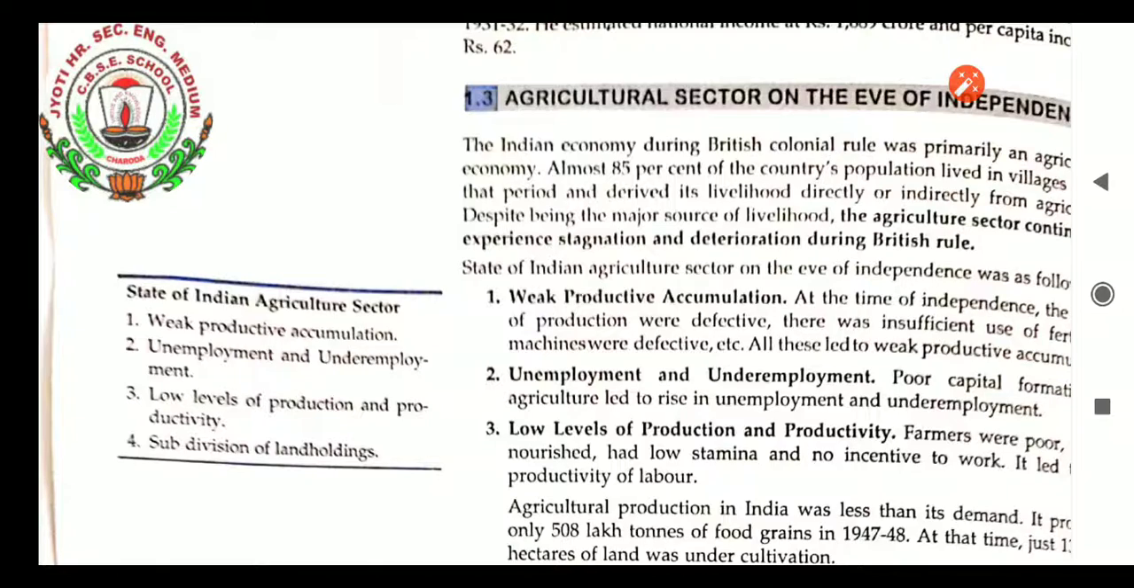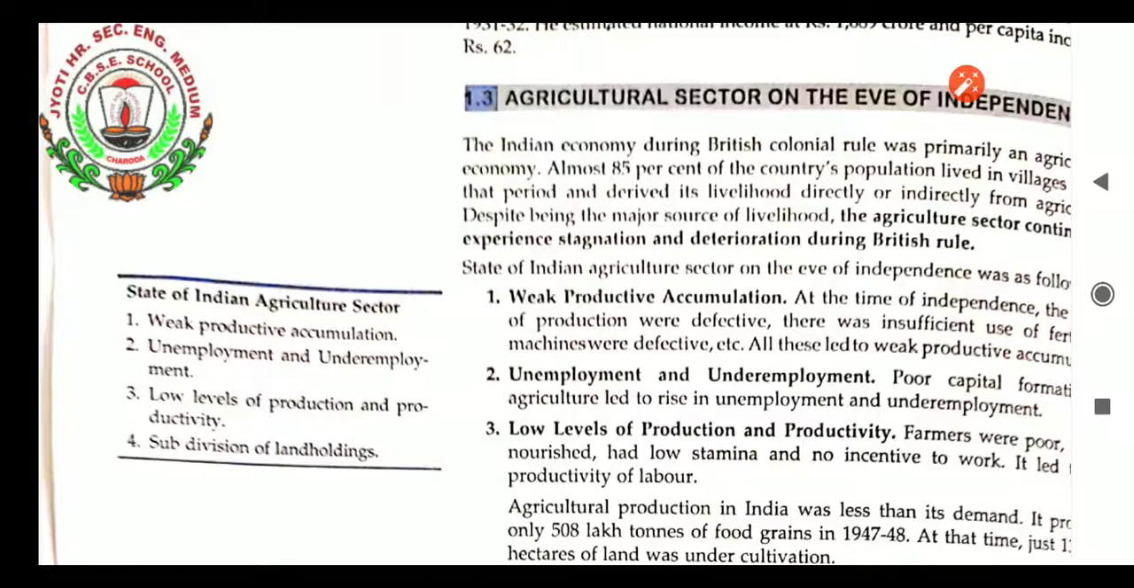Now comes the agriculture sector on the eve of independence. What was the situation of agriculture at the time of independence? The Indian economy during British colonial rule was primarily an agricultural country, you know very well. Even after independence, the main occupation of our country was agriculture, because people were not literate and did not have any other option. All were having a piece of land, and some were not, but still they knew how to grow crops, and they were hiring the land of others. So the main occupation at that time was agriculture.